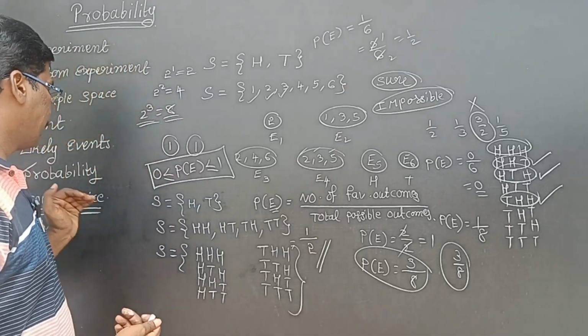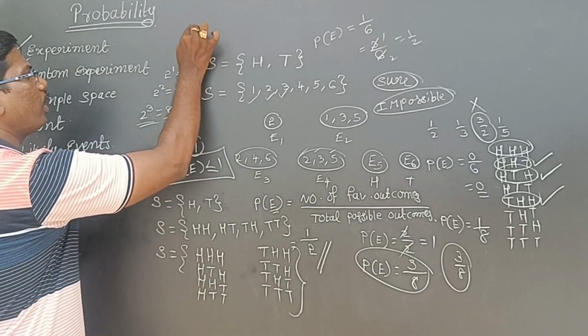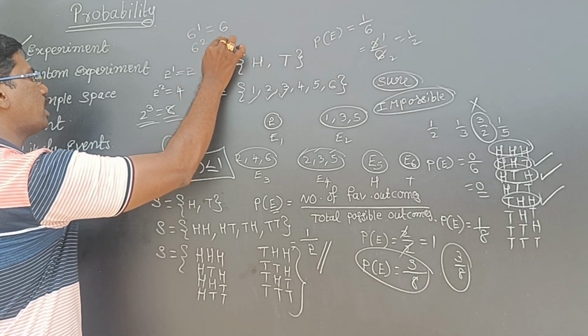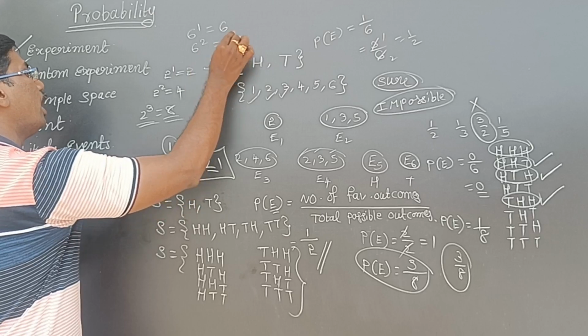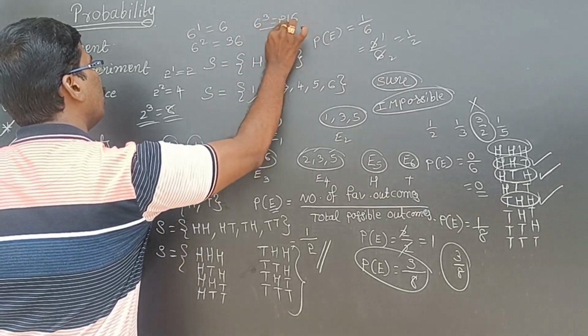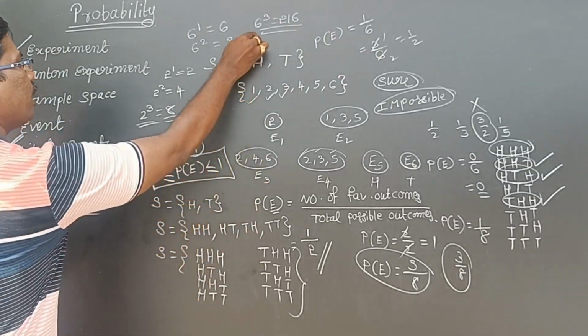Now, coming to dice. If one dice is thrown, we get 6 outcomes, 6 power 1, that is 6. If two dice are thrown, 6 square, that is 36 outcomes. If 3 dice are there, then 6 cube, that is 216 outcomes will be there. So you have to do squares and cubes.